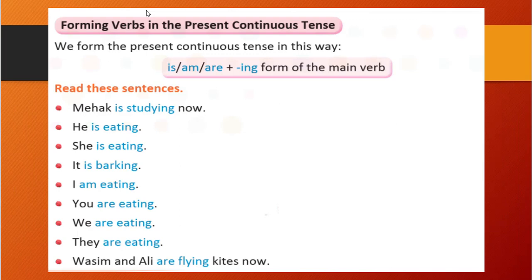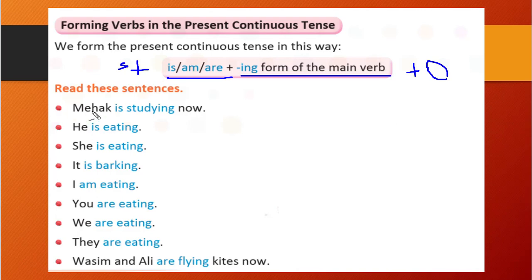We will understand forming verbs in the present continuous tense. How are we going to form a sentence? First here will come our subject, then we will use is, am, are and the verb with ing, plus the object.